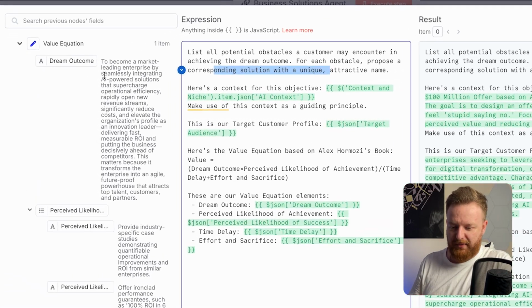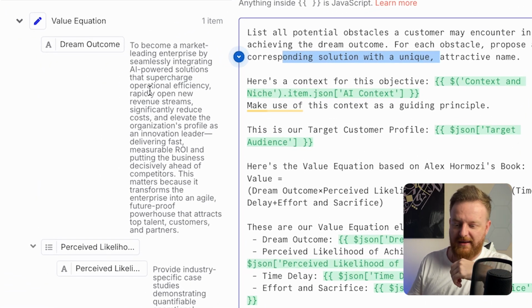Now the attractive name is important because it allows you to stand out and it stops the comparison between you and competitors if you have them in your space. Here's an example of a dream outcome. To become a market-leading enterprise by seamlessly integrating AI-powered solutions that supercharge operational efficiency, rapidly open new revenue streams, significantly reduce costs, and elevate the organization's profile as an innovative leader.